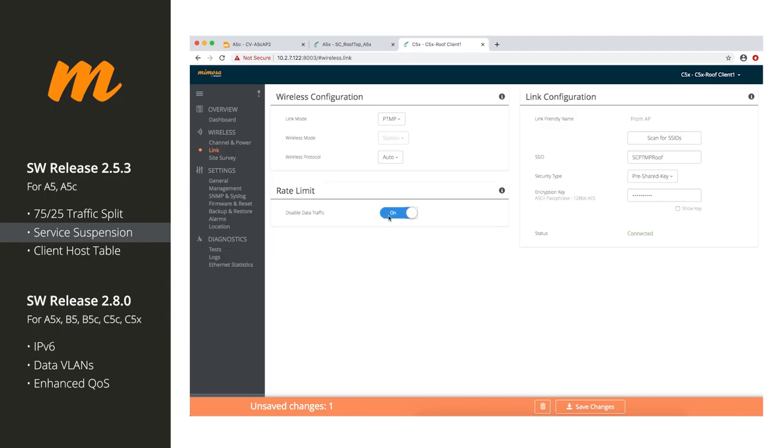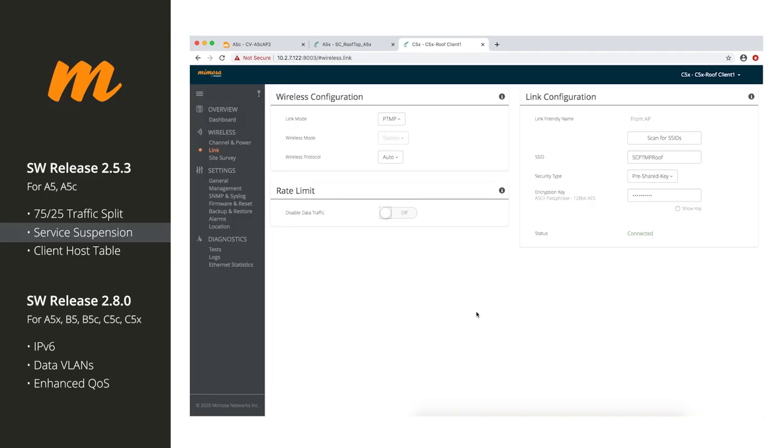So if somebody doesn't pay their bill and you're not set up on a program like Sonar or Azatel or Preseem or something that controls data rates for people, log into the client and just flip the switch here, and well, they can't get on until they pay your bill.